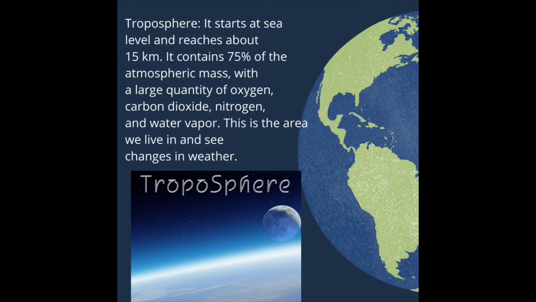Troposphere. It starts at sea level and reaches about 15 km. It contains 75% of the atmospheric mass, with a large quantity of oxygen, carbon dioxide, nitrogen, and water vapor. This is the area we live in and see changes in weather.